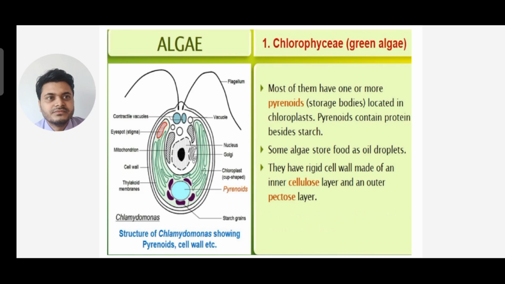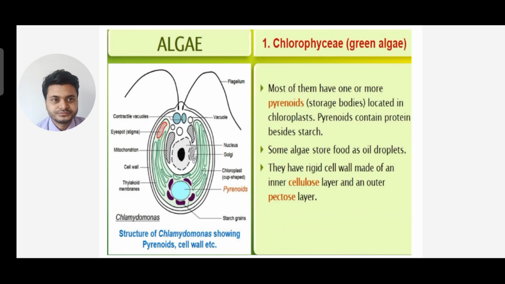Now most of them in the Chlorophyceae have one or more pyrenoids. Pyrenoids are storage bodies located in the chloroplast. These pyrenoids contain proteins besides starch. Some algae store food as oil droplets. They have a rigid cell wall made up of an inner cellulose layer and an outer pectose layer.